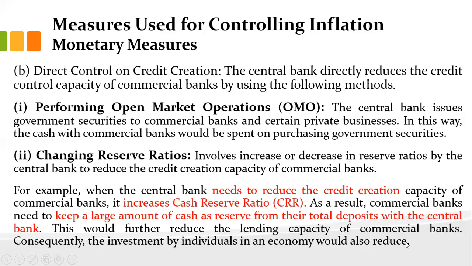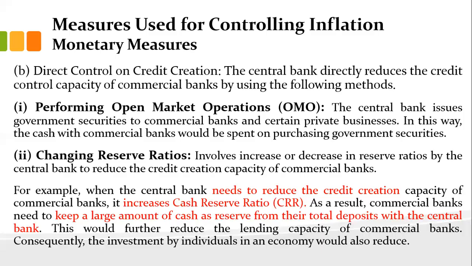So these are the three ways under monetary measures through which we control inflation. First, through interest rates: increase the repo rate, that same rate will be forwarded to customers, and they will focus more on saving instead of investment.